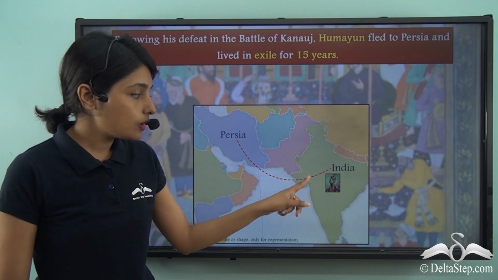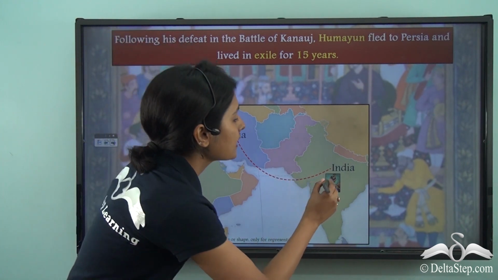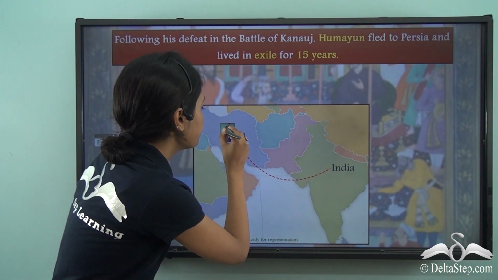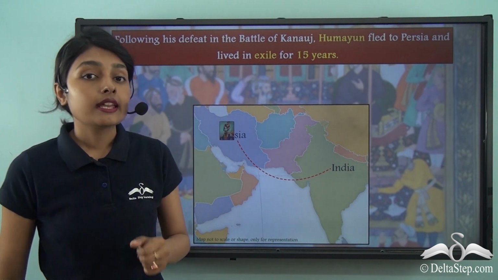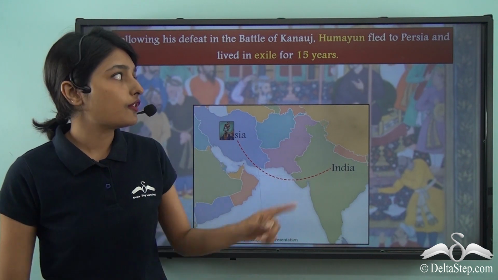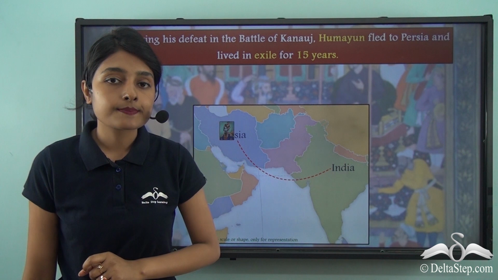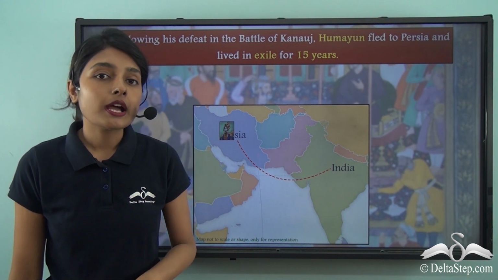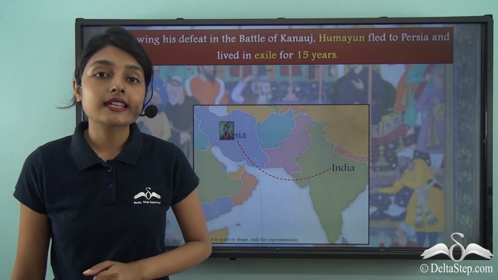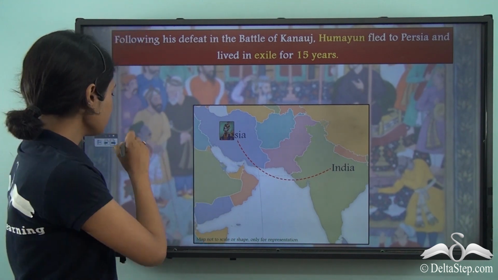And so Humayun was defeated and then he fled to Persia. And Humayun lived in Persia in a state of exile for 15 long years. So for 15 years from 1540, Humayun now stayed in exile in Persia.